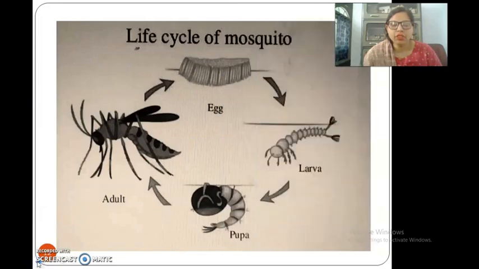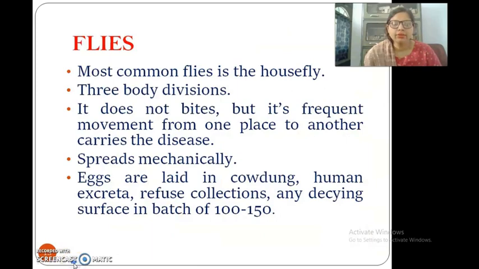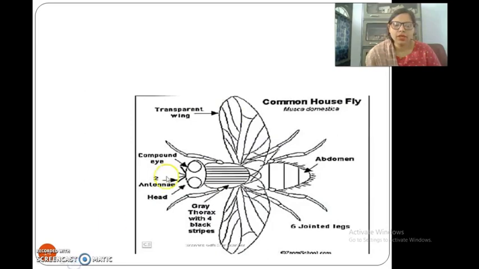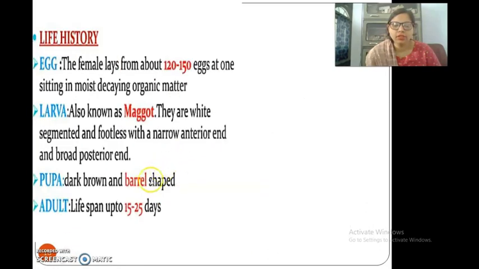The lifespan of a mosquito is usually 1 to 5 weeks, but the males live shorter. Then we have the flies. The housefly, or the makhi, is the most common fly. They have three body divisions. Here we can see they have three body divisions.